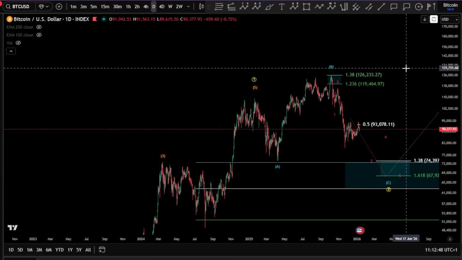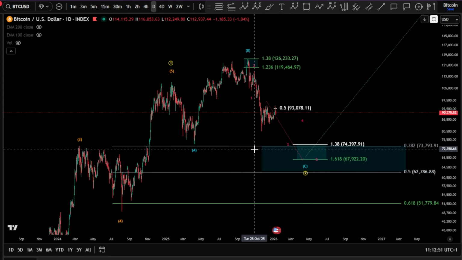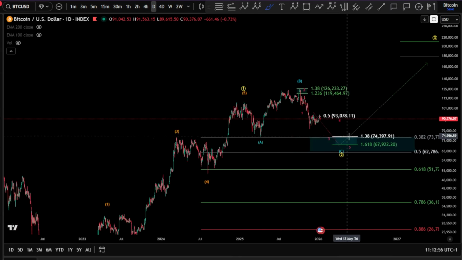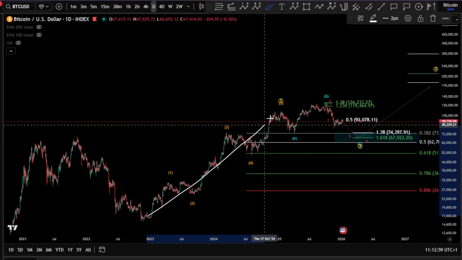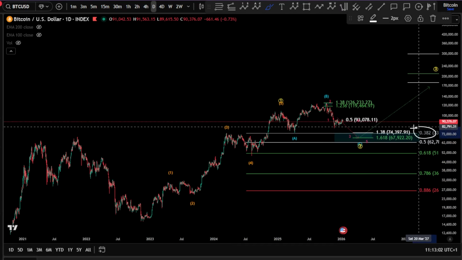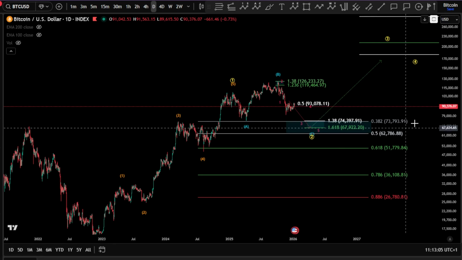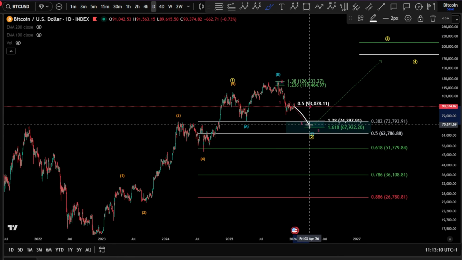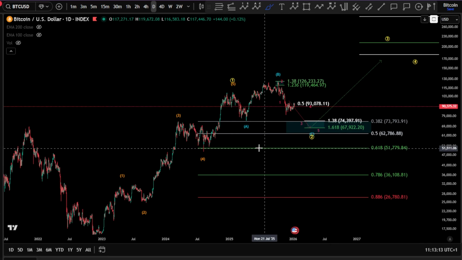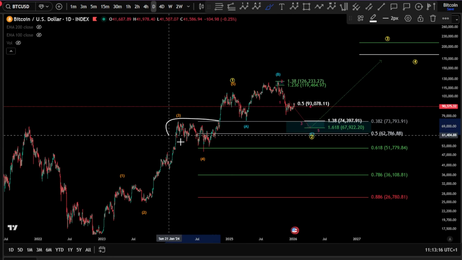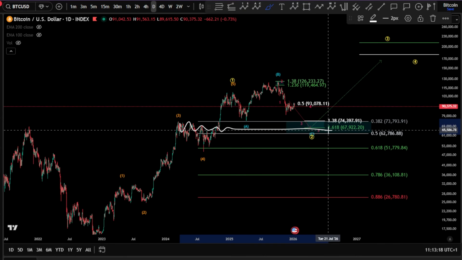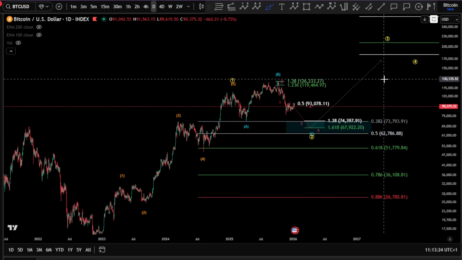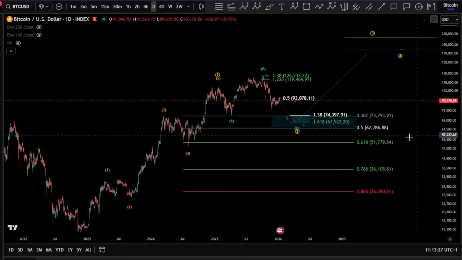Around the 68k, as required, is the minimum requirement for wave 2, as well as a 0.38 retracement from our bull run. That means if we are here in a wave 1, ABC wave 2, you need anyway the 0.38 fib level around the 74k. This is a must to have anyway. So the price will reach this area sooner or later, I believe. And we have a very strong technical support area here that might also help Bitcoin price push for higher in a wave 3 towards the 200k again in a new bull run.